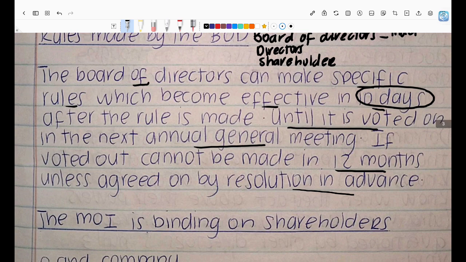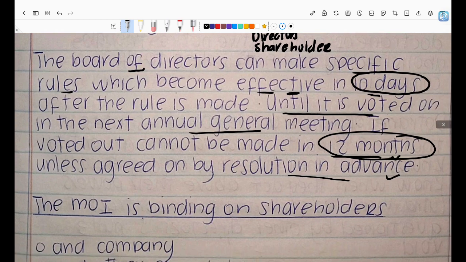And we're saying, okay, it's going to stay effective, applicable to the company up until the next annual general meeting, where the board of directors and non-executive people vote on it, right? If they vote that rule out that you made as the board of directors, then you cannot make the same rule within 12 months, right? Unless you hold a meeting before, and a resolution is made to say, okay, we allow you to make this rule. Here you could just make the rule and it became effective without a meeting. But now we're saying, if it is denied, you need to have a meeting in advance to say, okay, you take this rule, unless you wait 12 months to make the rule without a meeting. That's basically what they are saying here.